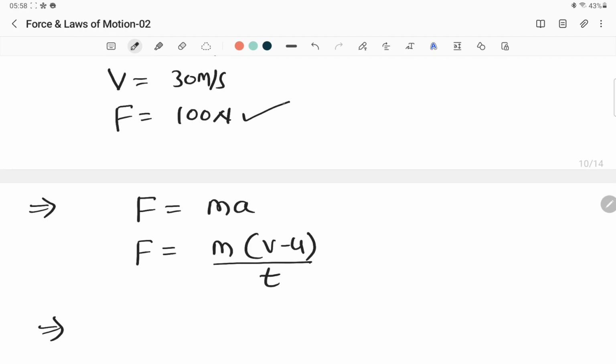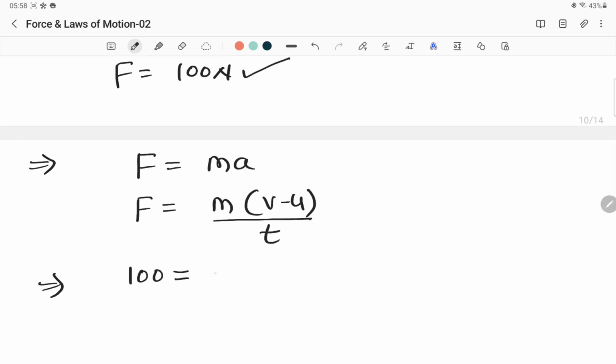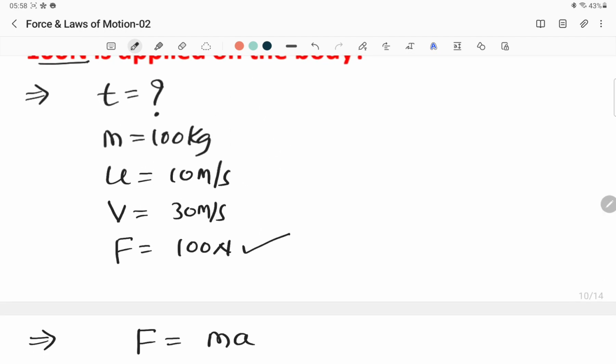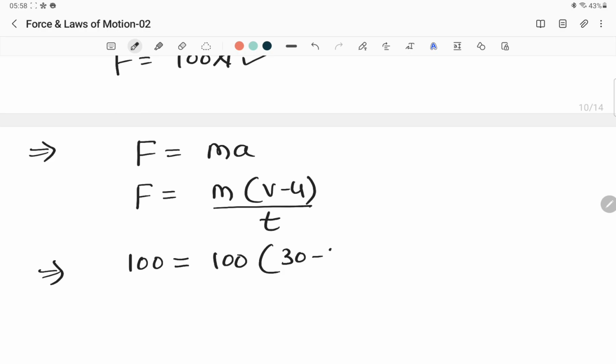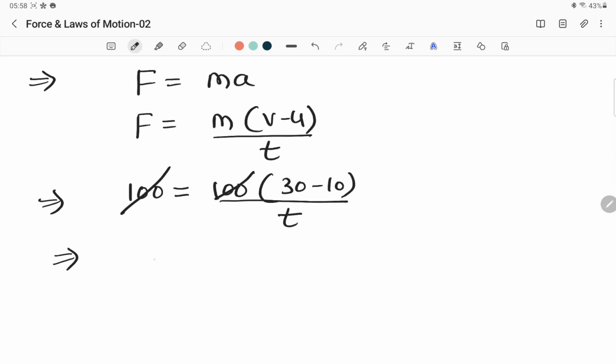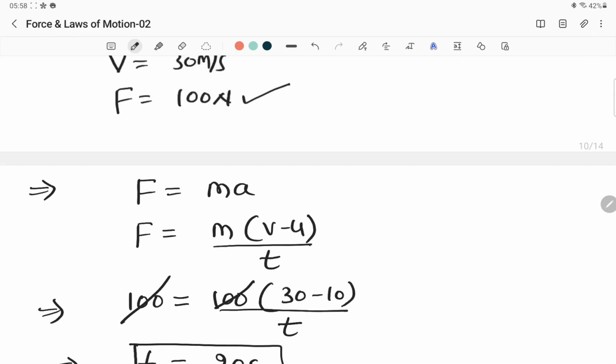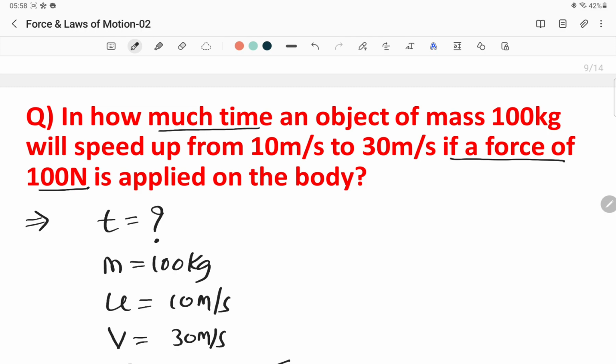Let us substitute the value. What is the value of F? F is 100 Newton, and that is equal to m, which is 100 kg, into bracket V. V is 30 and U is 10, divided by time, which we want. Now this 100, they get cancelled, and let us bring this t this side. So t is equal to 30 minus 10, which is 20 seconds. Therefore the body will take 20 seconds to speed up from 10 meter per second to 30 meter per second whenever we are applying a 100 Newton force.